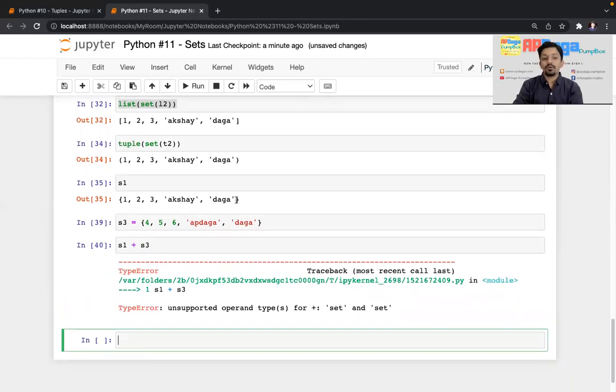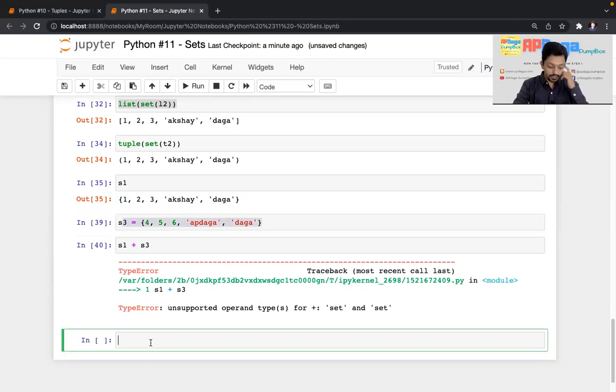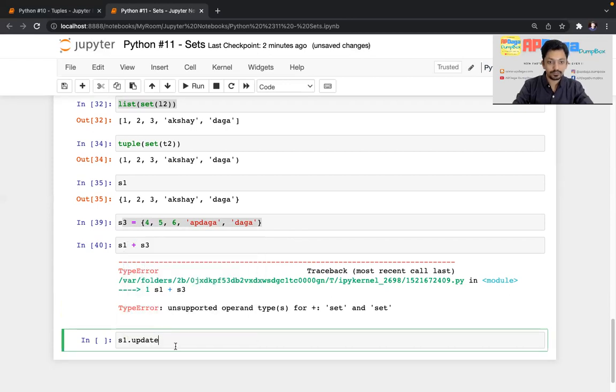Then what if I want to concatenate this S1 and S3? How can I do that? Because plus doesn't work. Then there is a built-in function. So in that case, what we can do is S1 dot, one second, the name of the function is, I don't remember it, let's press tab. Update. So what we are doing, we are updating S1 with S3.